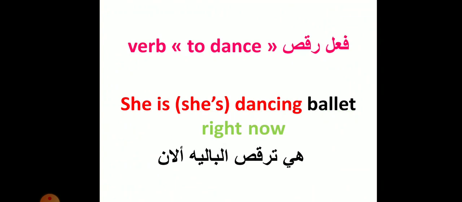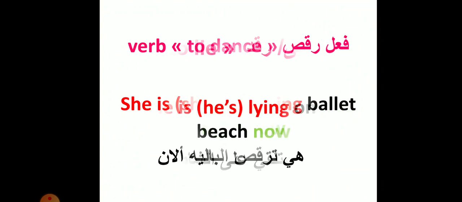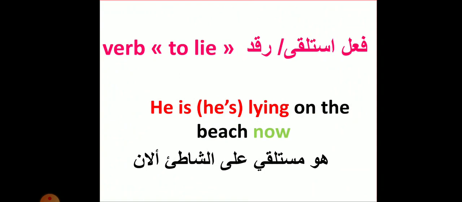Verb to dance. She is or she's dancing ballet right now. Verb to lie. He is or he's lying on the beach now.